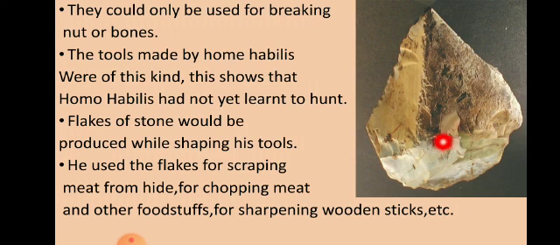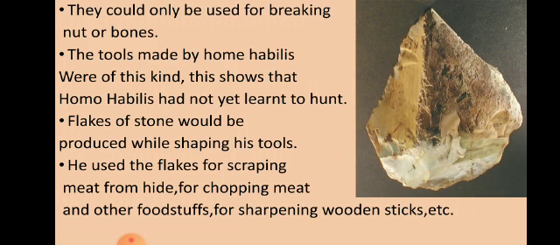The stone was in the same form as it is found. They could only be used for breaking nuts and bone. So these stones, which were made by the percussion technique, were only used for breaking nuts and bones. The tools made by Homo habilis were of this kind. We have seen Homo erectus and Homo habilis; they were the primitive stages. So Homo habilis made this kind of tools.